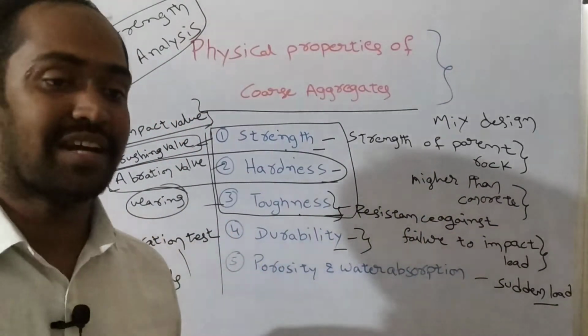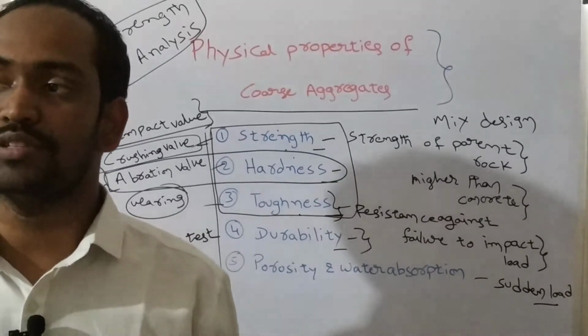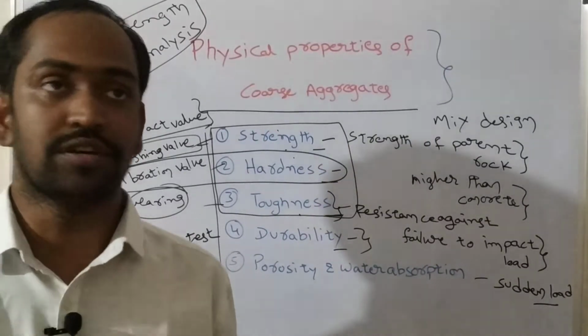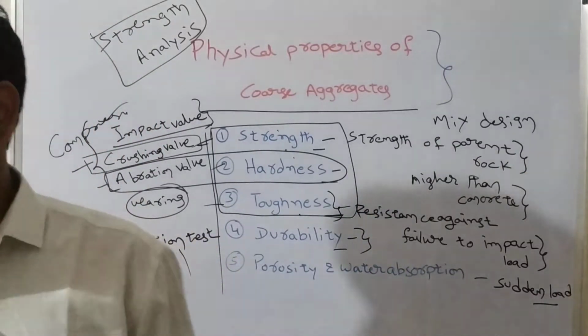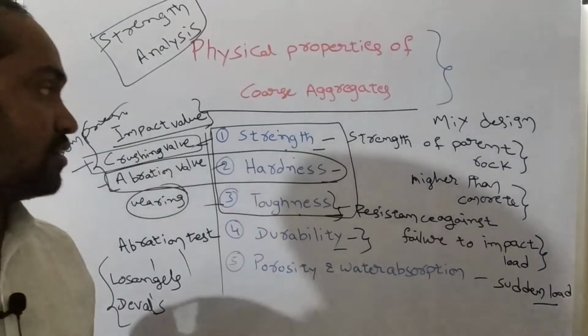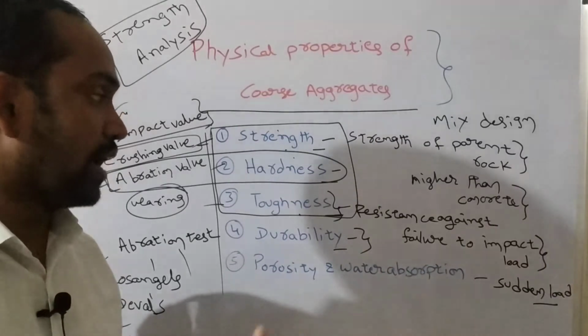If the aggregates are unsound, they can undergo certain volumetric changes, due to temperature changes, due to freezing and thawing actions, or due to alternate drying and wetting of the ambient atmosphere.